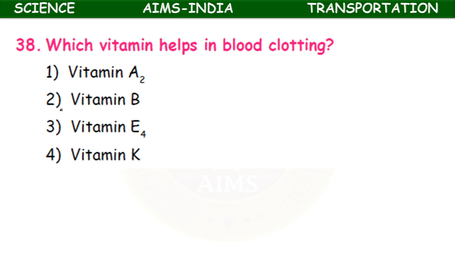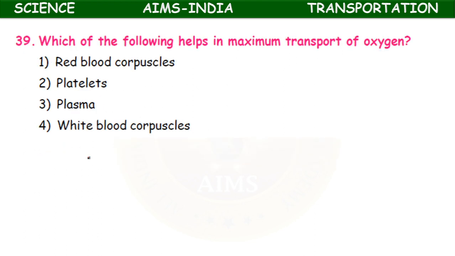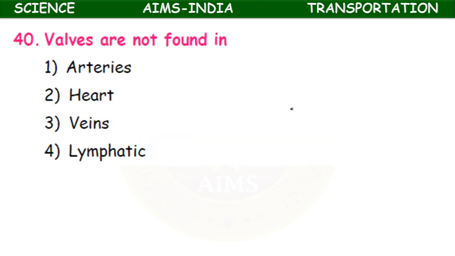Which vitamin helps in blood clotting or coagulation of blood? Vitamin A, vitamin B, vitamin E, and vitamin K. It is vitamin K which helps in coagulation of blood. Which of the following helps in maximum transport of oxygen? Red blood cells, platelets, plasma, white blood corpuscles. Maximum transport of oxygen takes place by means of red blood cells because of the hemoglobin present in them, which helps in the transport of gases.